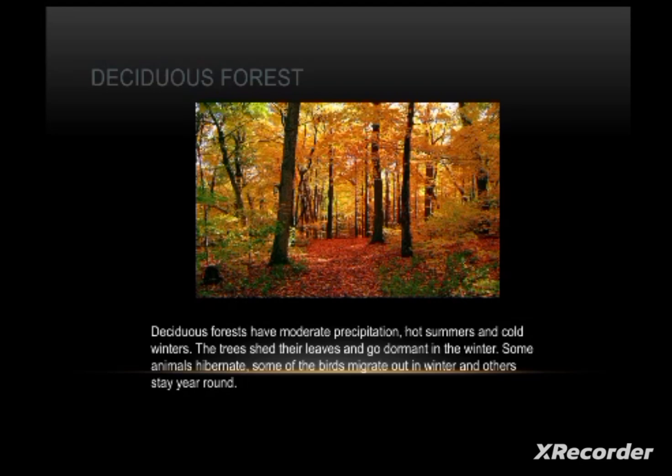Students, here the trees shed their leaves and go dormant in the winter. So, here some animals hibernate, and some of the birds migrate out in winter while others stay year round. Okay, students, so this is about your deciduous forest.